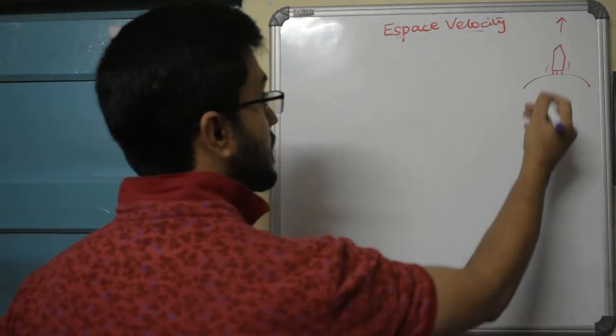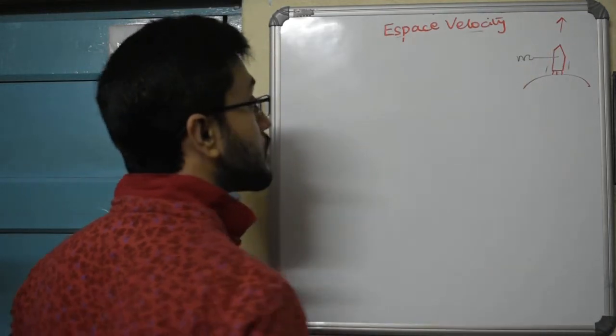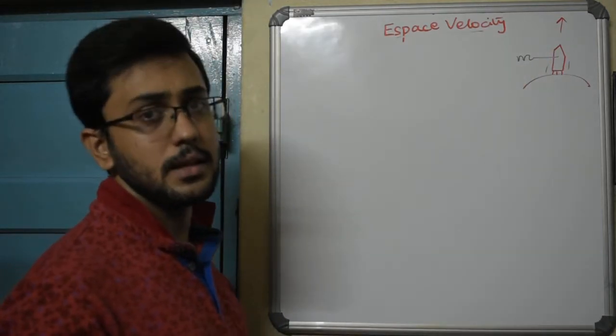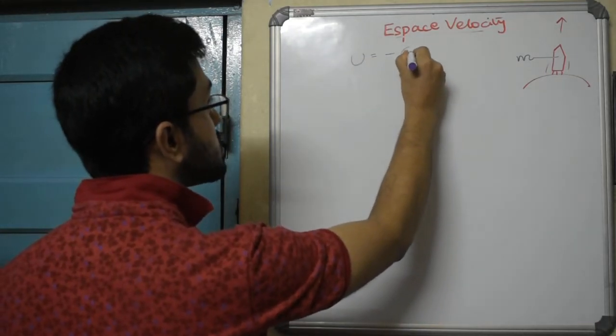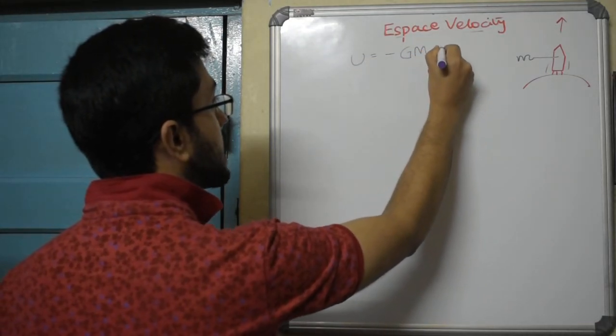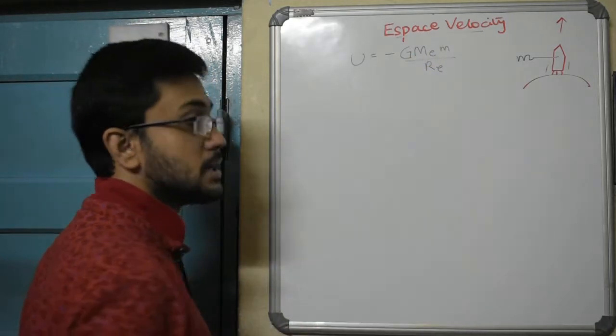So let us take the case of this rocket. Say the rocket has a mass m. When it is simply sitting idle on the ground, it has a potential energy which is minus G times mass of earth times the mass of the rocket, divided by the radius of earth. This is the potential energy.